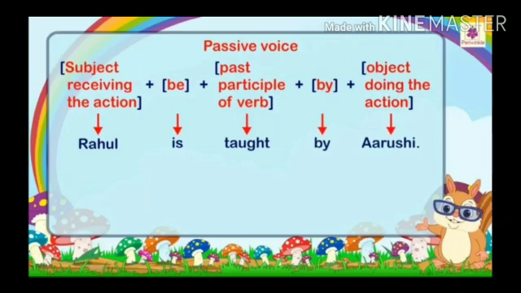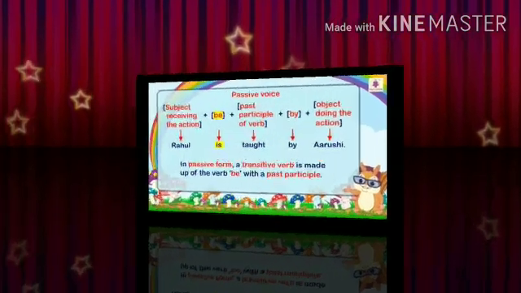Earlier in active voice it was a subject, but now when we change active into passive voice, Arushi will become the object which is doing the action. So Arushi teaches Rahul. When we change into passive voice, its answer will be Rahul is taught by Arushi. This is the proper structure of passive voice that you should understand clearly.